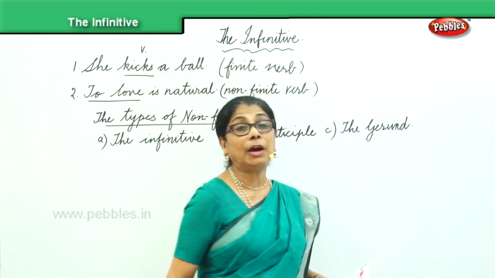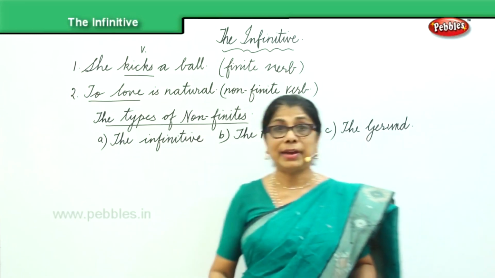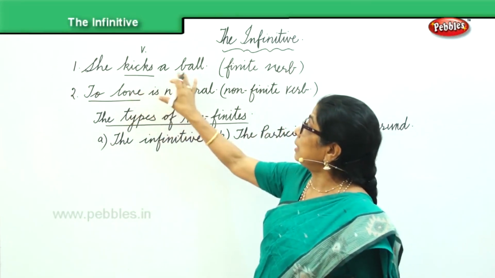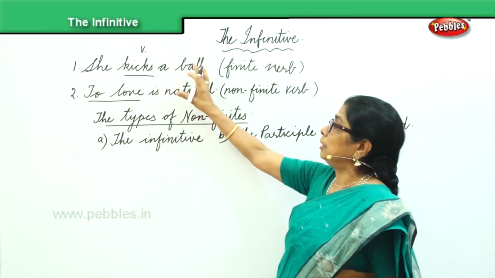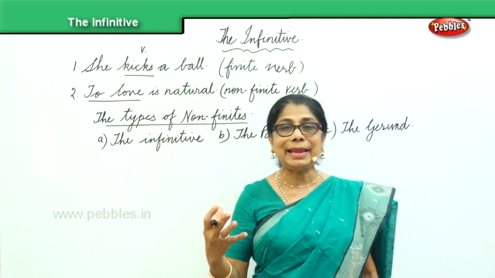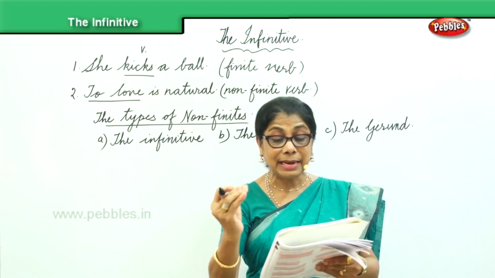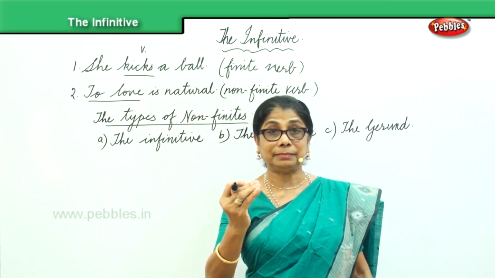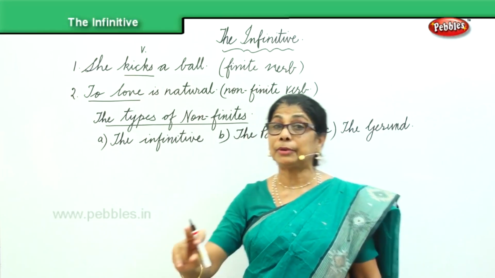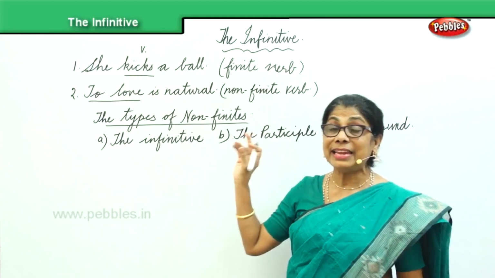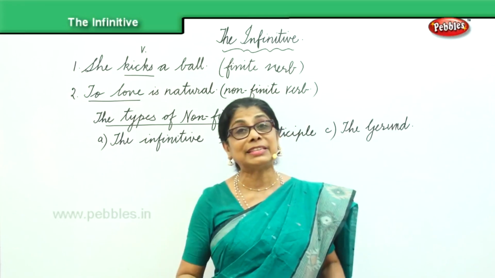So we are talking about two kinds of verb, the finite and the non-finite verb. As I said, she kicks the ball. The verb kicks has a subject she, and there's an object the ball, and it is limited by the person and number of the subject, and we call that a finite verb. In the second, we have, to love is natural. Here we do not have a subject.